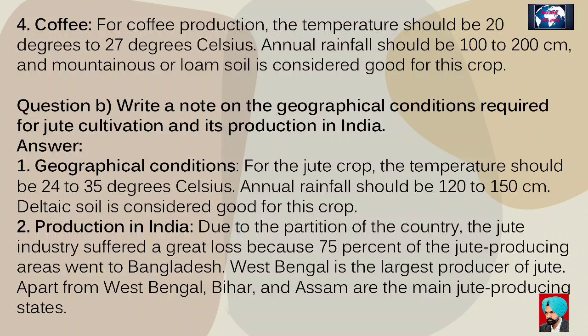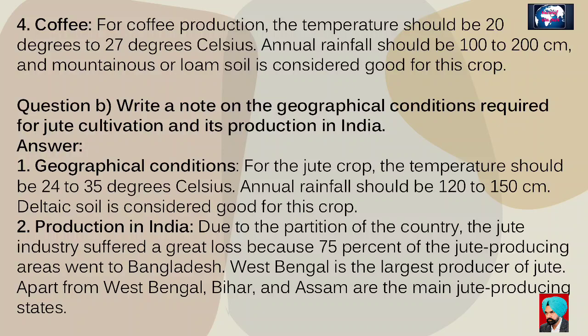Question B. Write a note on the necessary geographical conditions for jute cultivation and its production in India. Answer. First, geographical conditions. For the jute crop, the temperature should be 24 to 35 degrees Celsius. The annual rainfall should be 120 to 150 centimeters. Deltaic soil is considered best for this crop.